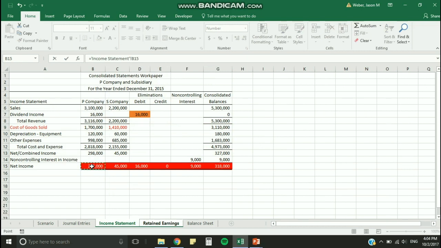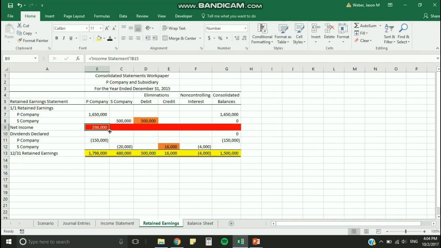An equal sign, and we'll click into the other cell. Then I can grab the handle and drag across, and it'll fill. Drag all the way across. Okay. And that's it for the retained earnings statement, as nothing except for the net income pulled from the income statement would be affected by pushdown accounting.